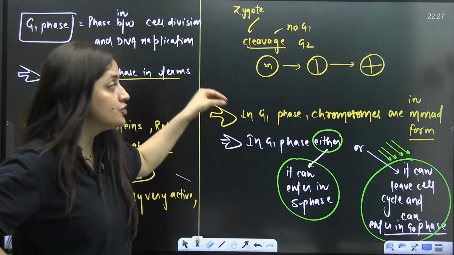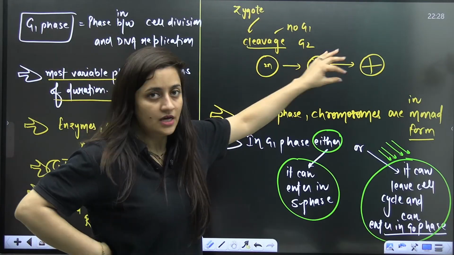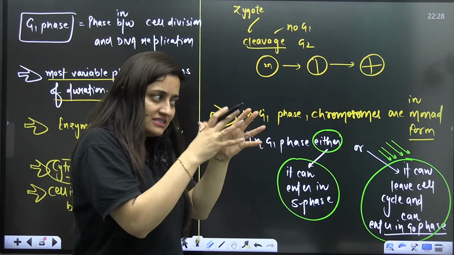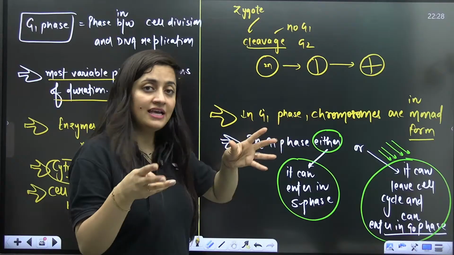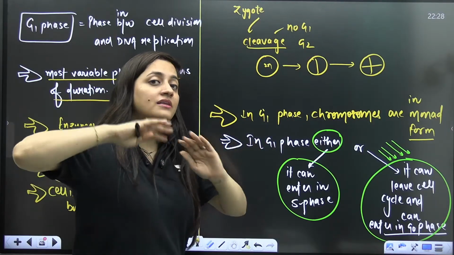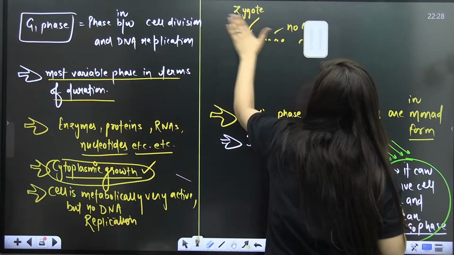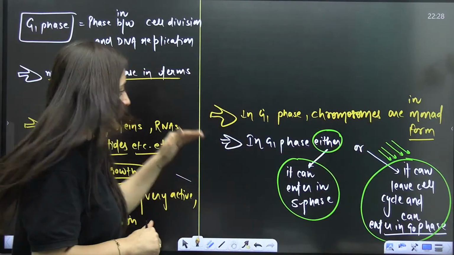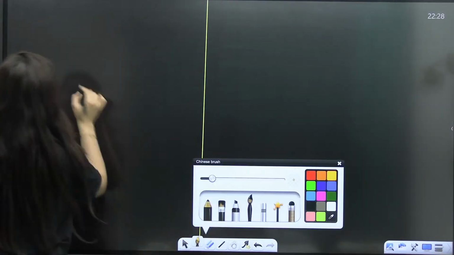So initially your zygote will remain the same size, because cytoplasmic growth is not there, size will not increase, but cell number will increase because division is there. So M phase, S phase, M phase, S phase, that's what you can imagine keeps going on, but there will be no cytoplasmic growth. That's it.